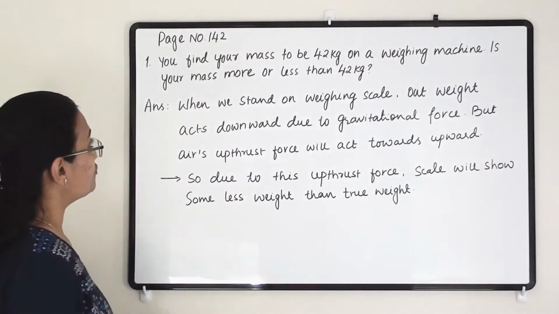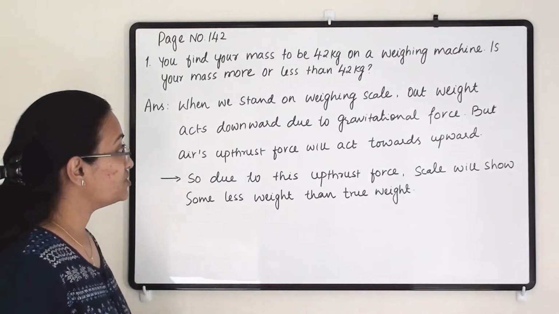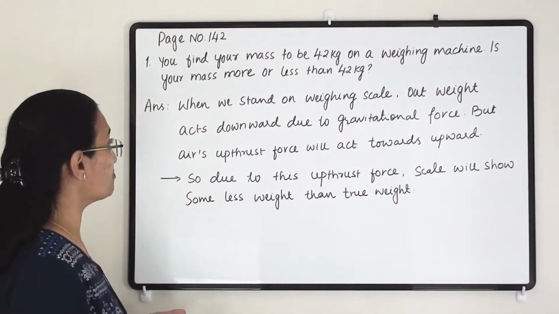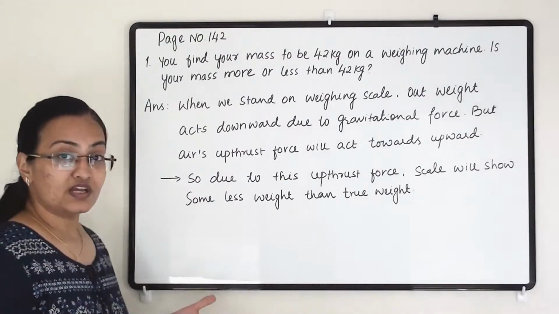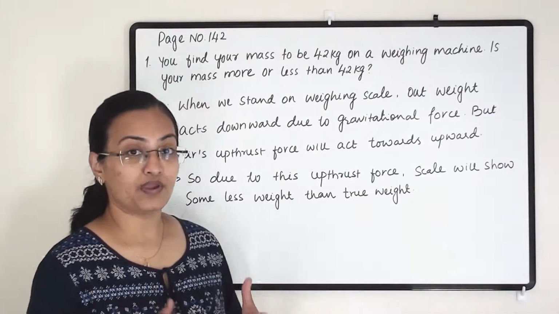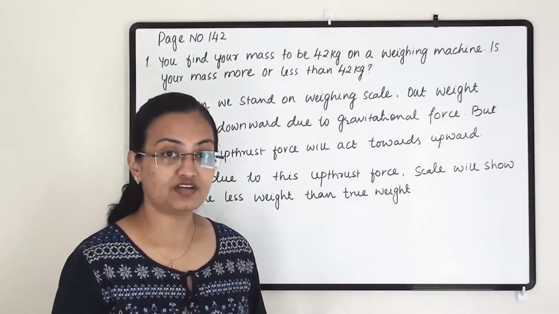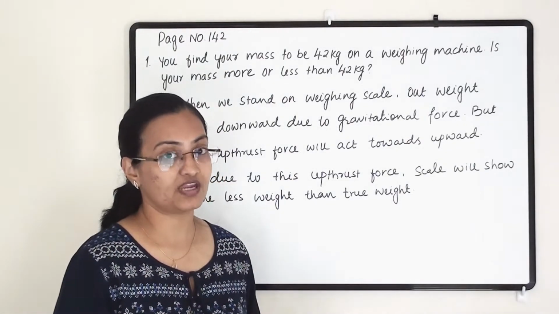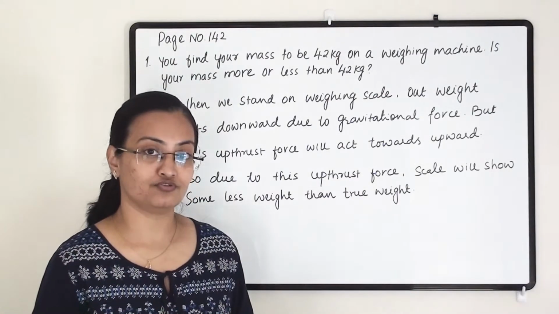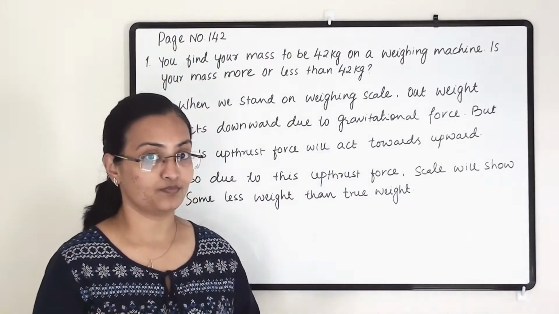First question is, you find your mass to be 42 kg on a weighing machine. Is your mass more or less than 42 kg? So when we are standing on a weighing scale, our weight is due to the gravitational force and the body quantity, that is mass. So weight is a product of mass and gravitational force which is acting towards downward.